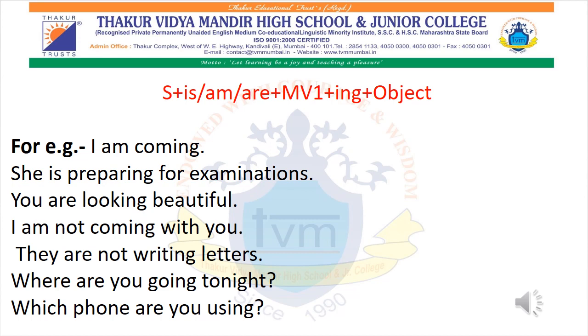Okay, and therefore we have used the word are. And see, going, ing is written, using, ing is written. Okay, I hope you all understood present continuous tense. Just keep in mind, it consists of main verb plus ing and the helping verb. Take a screenshot of it and you all will remember forever.